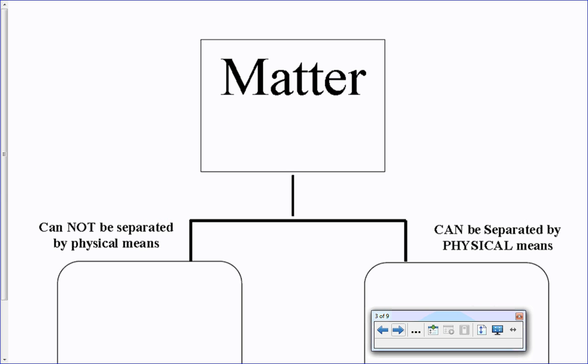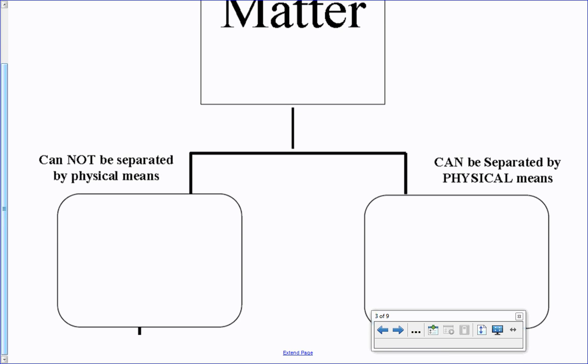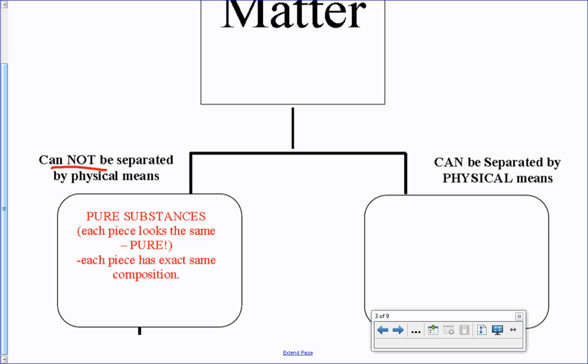Okay? So let's get into some definitions about what matter is. First off, matter can exist in two ways, physically separated or not. First off, matter that cannot be separated by physical means is a pure substance. Each piece looks the same. Each piece has the same composition. So think of your bag of Skittles. I open up a bag of Skittles and I got all yellow ones. Every Skittle in the bag is yellow. Can I separate things by color now? Nope, one big pile.